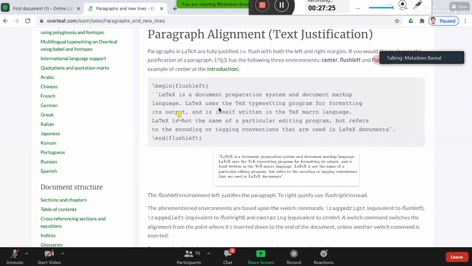Then there is Anil Ansolia. How to set the starting position of the first line in the paragraph, that is the left, right, that we have just discussed, flush left, flush right, or center. The begin center and center commands will be used for this. Queries in the chat box.